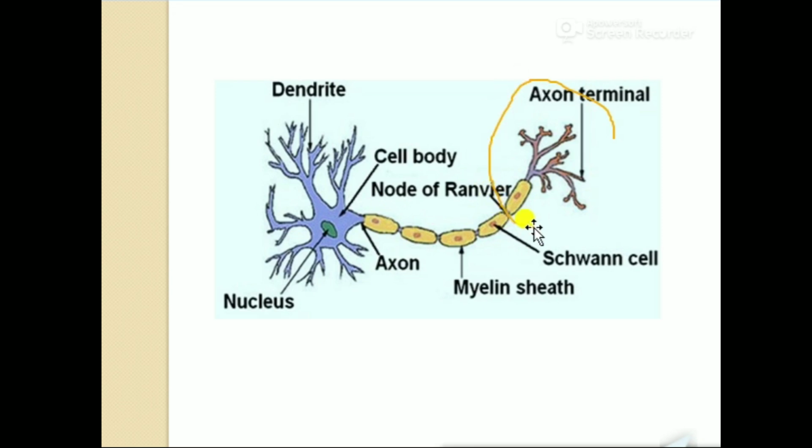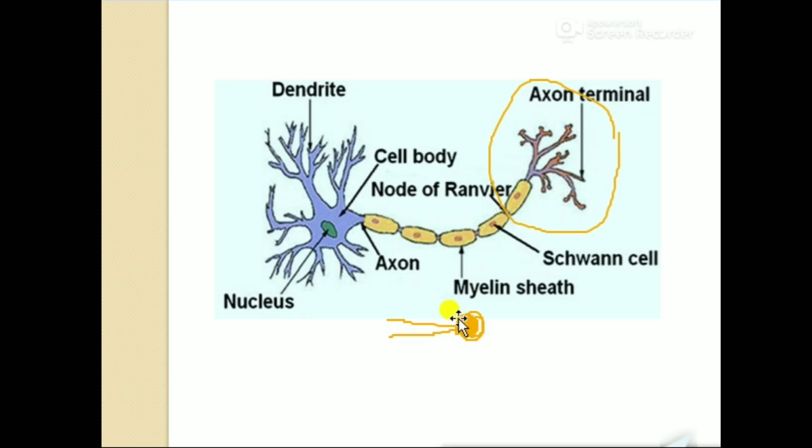The last part is the axon terminal. Here you can see this part is the axon terminal. What is present in this portion? This portion has a knob-like structure. This knob-like structure has neurohormones, chemical substances. We all know that hormones are chemical substances.